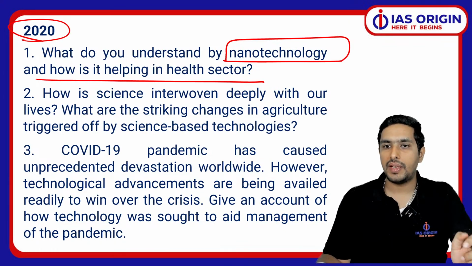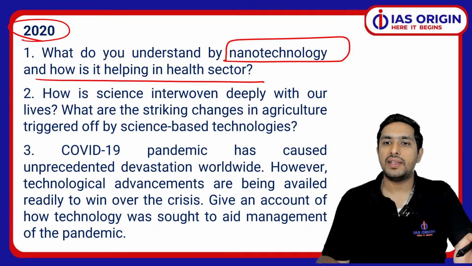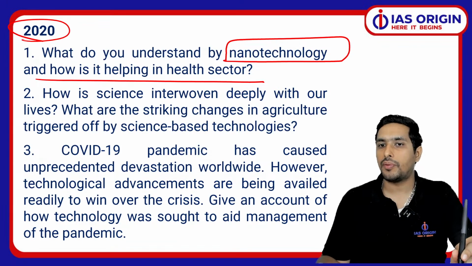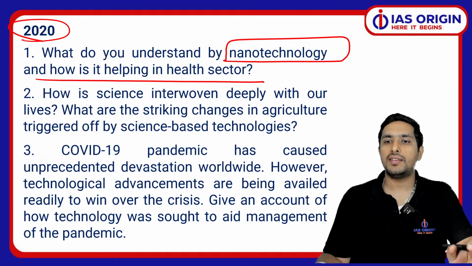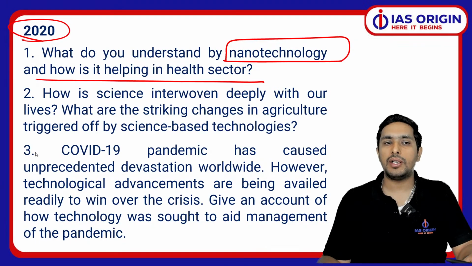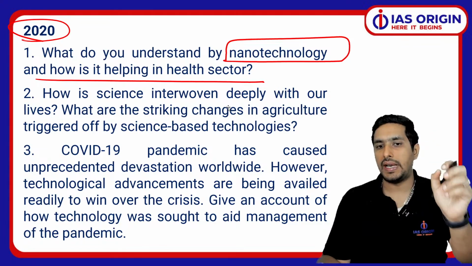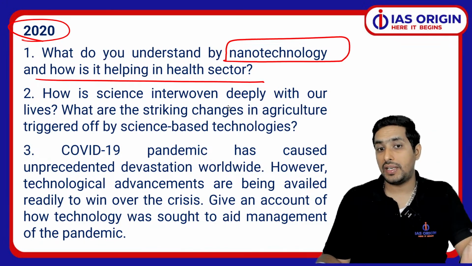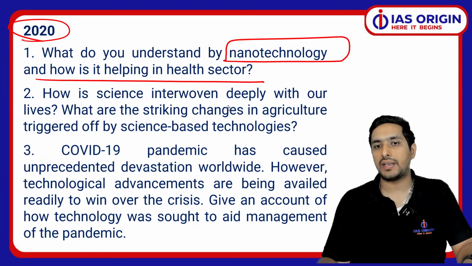This actually is a very important aspect which we are supposed to be understanding, and you should have a basic level of clarity in this regards. ये बहुत important है. Are you getting this point? So ये मतलब बहुत basic सी चीज़ है, but of course we are supposed to be understanding it appropriately. So 2020 में when this question came, so nanotechnology means what? At a very small scale we are doing, small scale as in terms of size. So बहुत छोटे level के ऊपर जाके हम कुछ कर रहे हैं, and that precisely becomes a very important thing. So this is why they did ask you this question. It was a very important question back then.